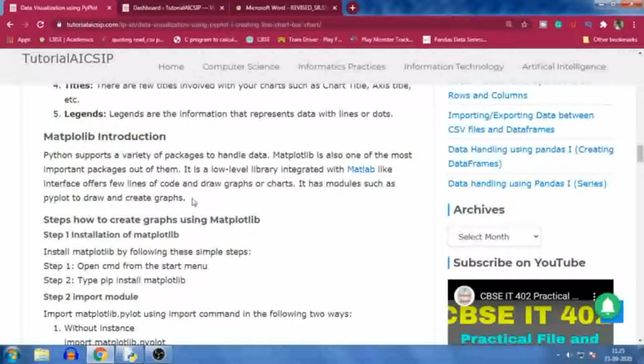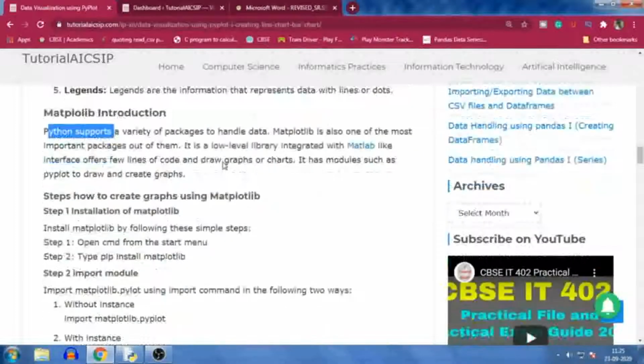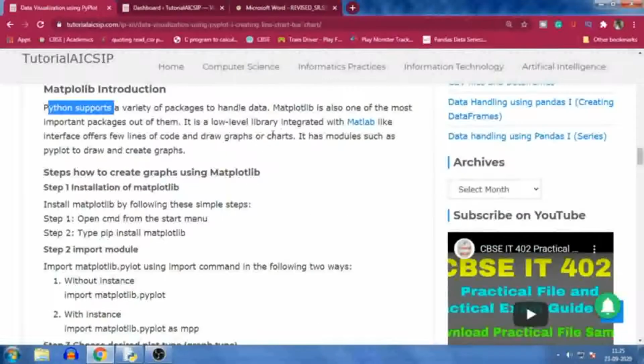Here you can plot the chart using the Matplotlib library. So what is the Matplotlib library? Python supports a variety of packages to handle data. Matplotlib is one of the most important packages among them. It is a low-level library integrated with a MATLAB-like interface, and it offers few lines of code to draw graphs or charts.